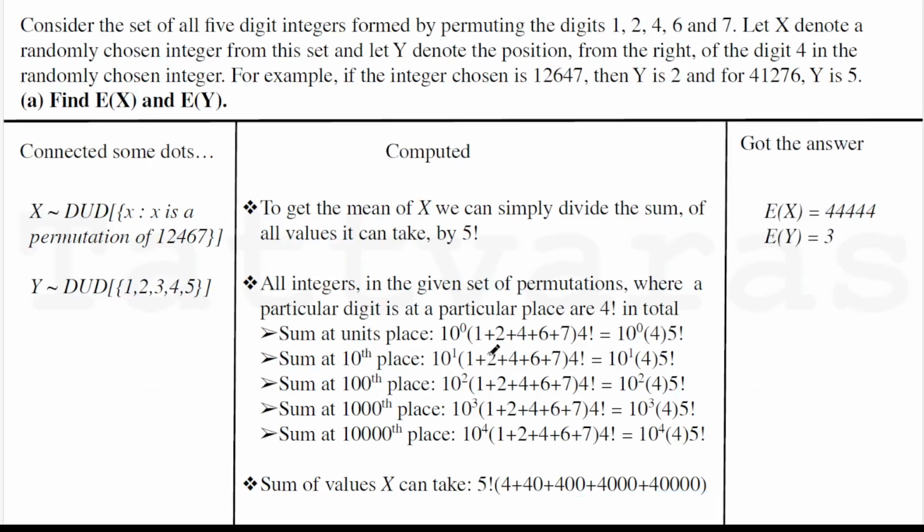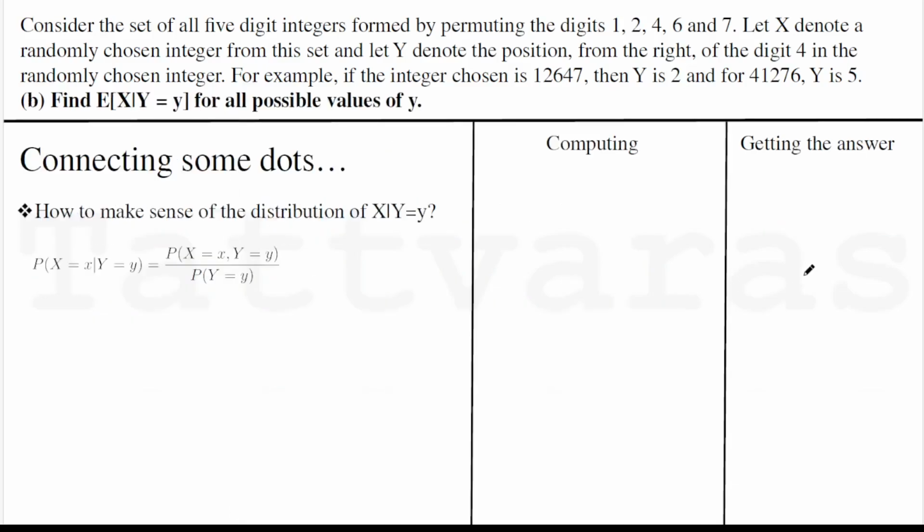That's your expectation. 4, 4, 4, 4, 4. I told you too many 4s will come. As for why, we established that it's a discrete uniform distribution. The points in that set of values it can take are equispaced, so it is going to be the middle point that is going to be the expectation. Okay, now the second question, conditional expectation.